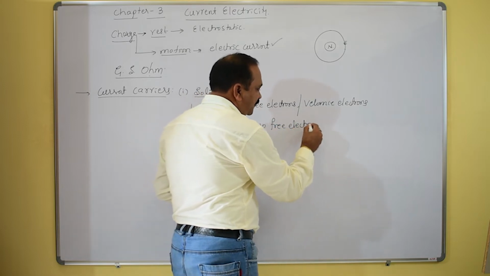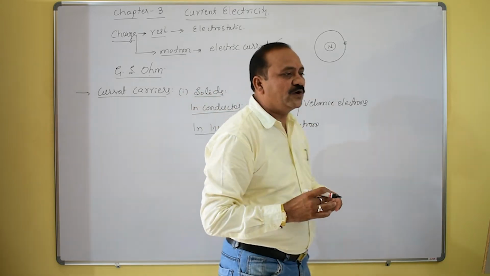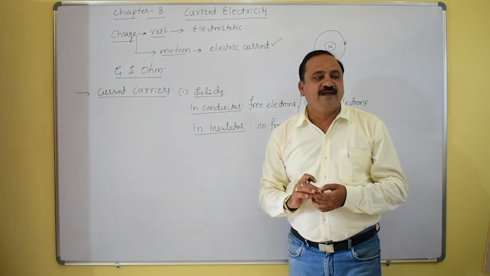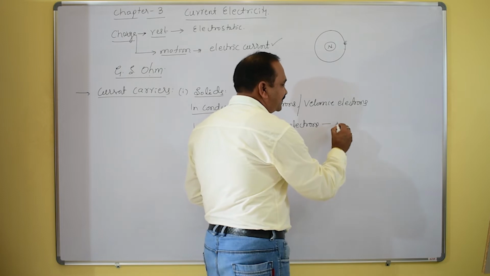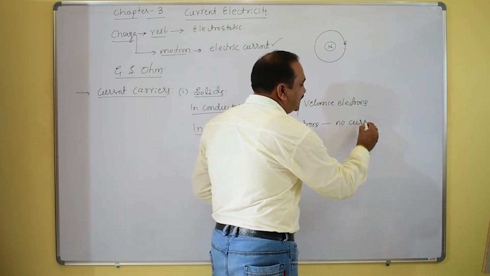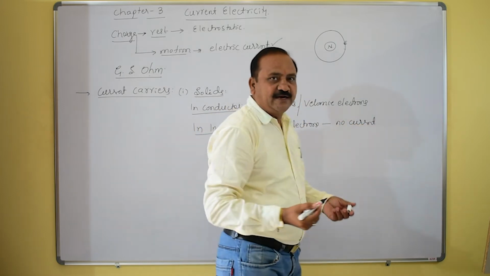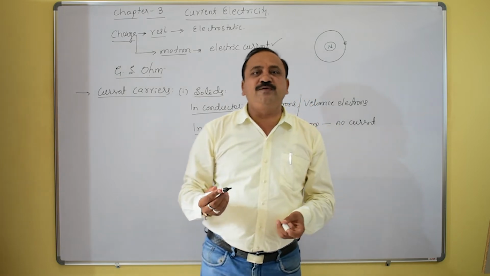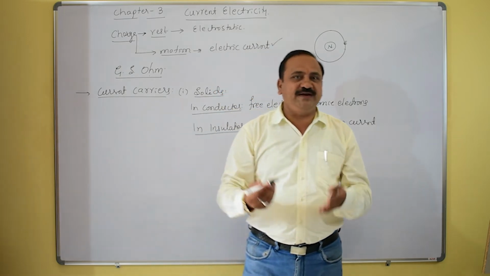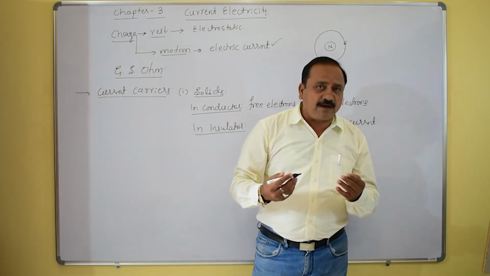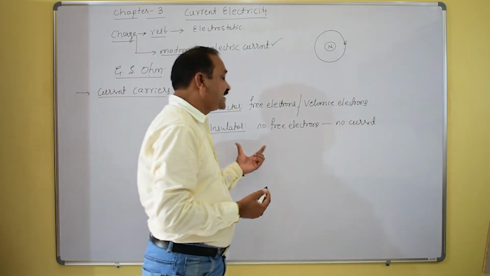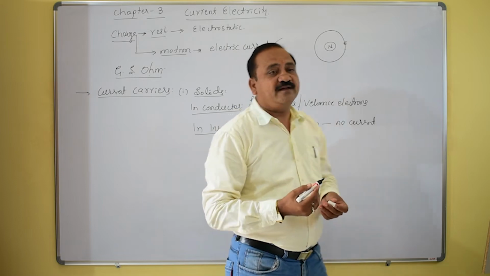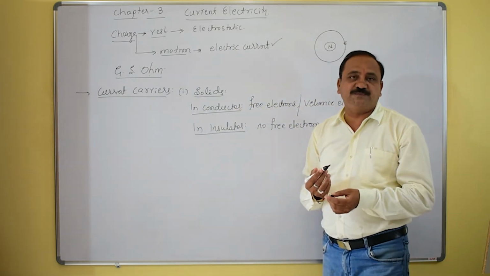In insulators, there are no free electrons, hence there is no conduction taking place. There is no current flowing through it, because insulators are not supposed to allow current to pass through themselves. So no electric current flows through these insulators. That is also one of the important concepts.